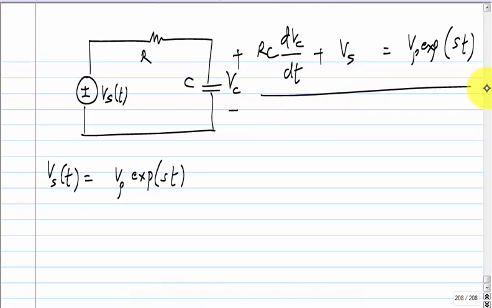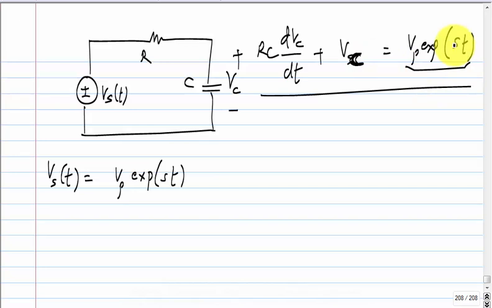Yes or no? It is. So, solve it. Sorry, this is Vc of course. It's the same thing that I wrote earlier, except this Vs is Vp exponential st, that's all. Is there something wrong?